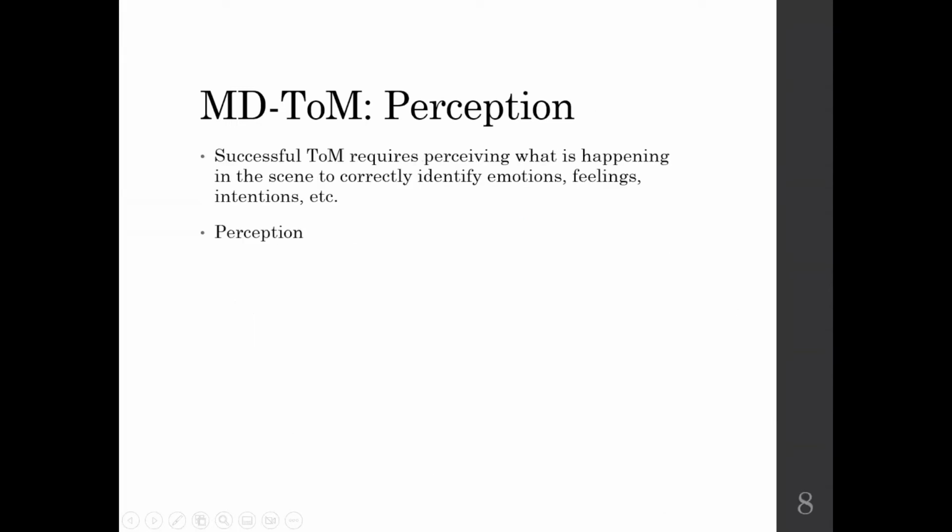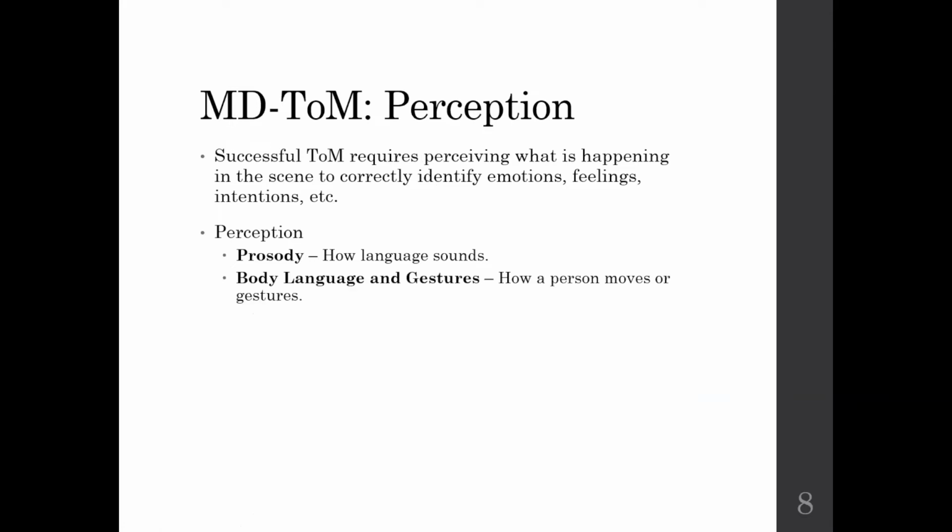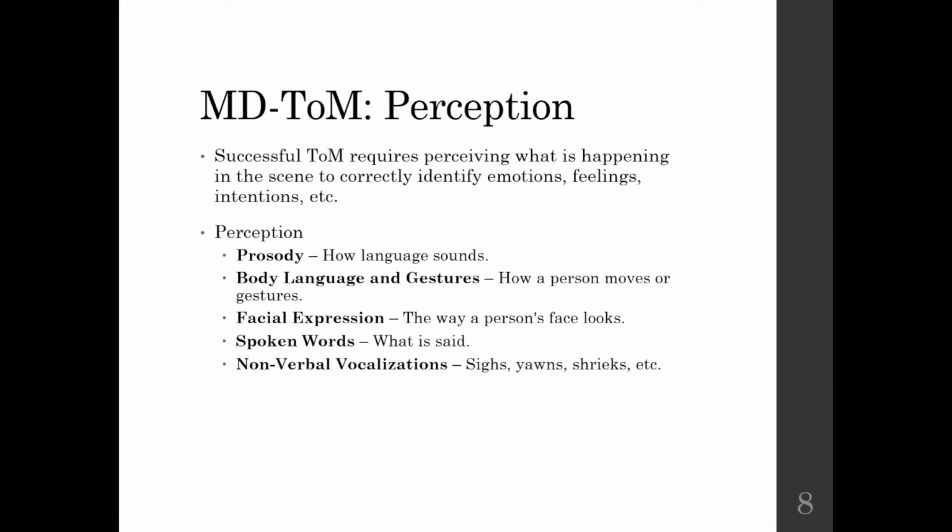So the first component, perception, we argue that successful theory of mind requires perceiving what is happening in the scene to correctly identify emotions, feelings, intentions, etc. So this perception, the subdomains include prosody, which is how language sounds; body language and gestures, which is how a person moves or gestures; facial expressions, the way a person's face looks; spoken words, what is actually said; nonverbal vocalization, such as sighs, yawns, shrieks, etc. Character presentation, how a character looks; and the settings, identifying where a character is.